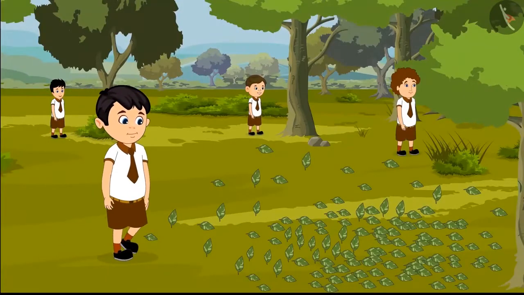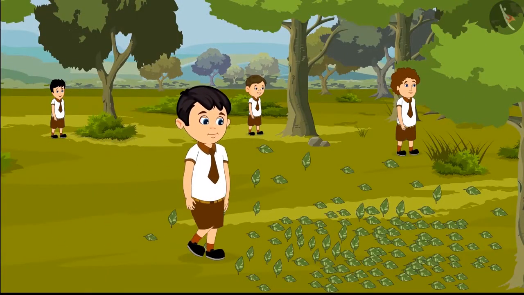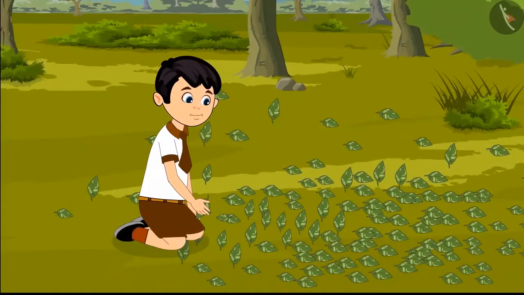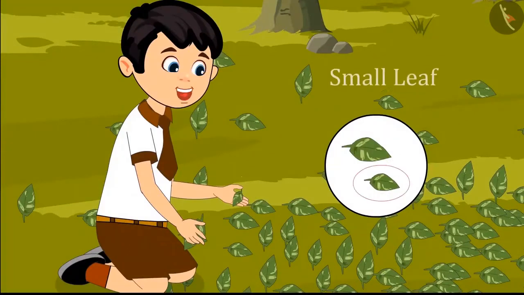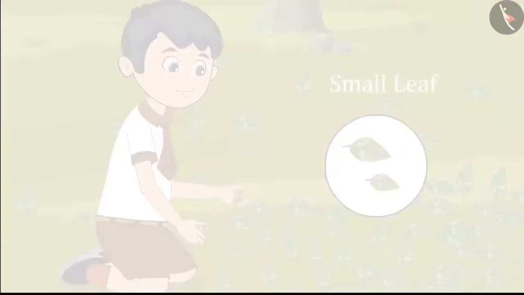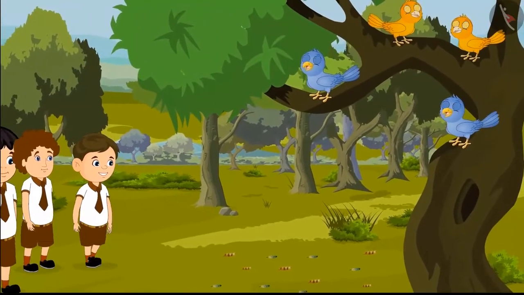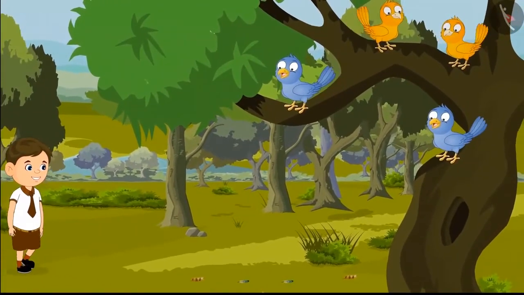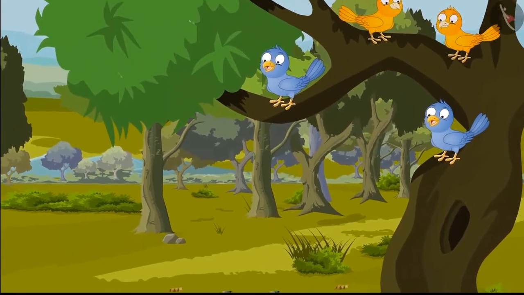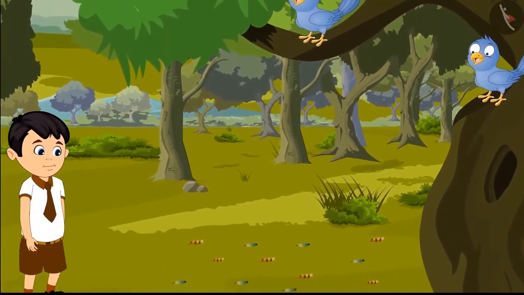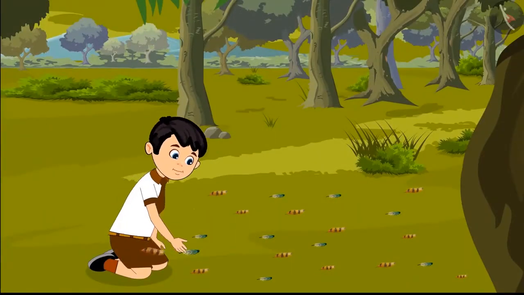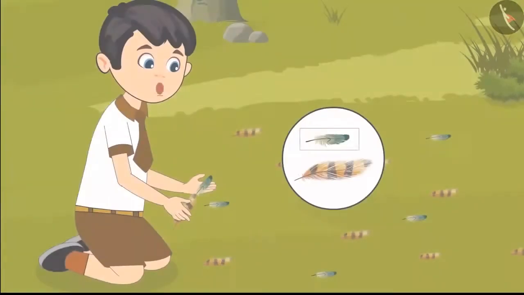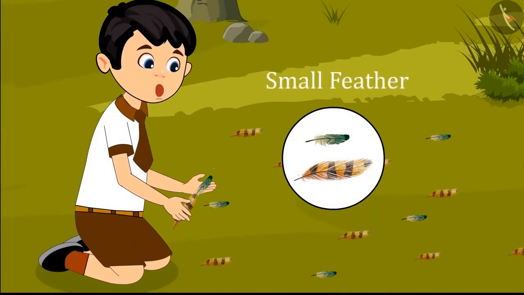After going a little further, Chotu saw fallen leaves from which he picked up 2 leaves. One big leaf and one small leaf. While walking, he found a tree on which a lot of birds were sitting. Under that tree were a lot of fallen feathers. Chotu thought to lift 2 feathers from them. I will take one small feather and one big feather.